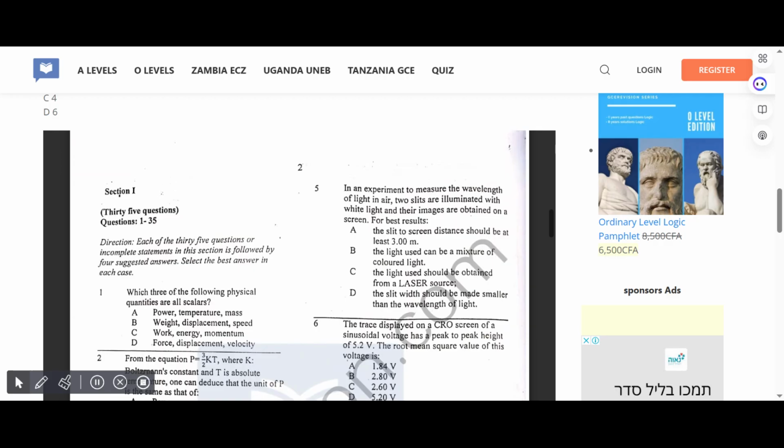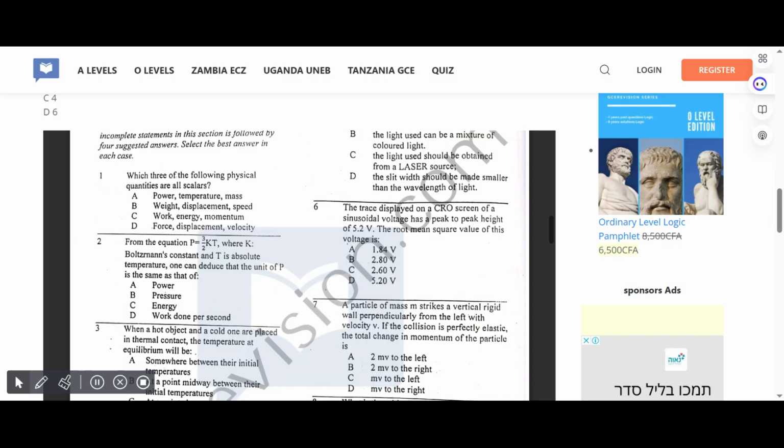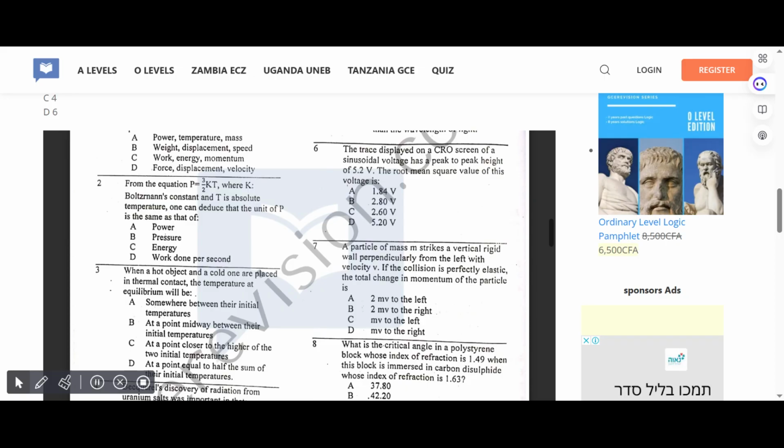In an experiment to measure the wavelength of light in air, two slits are illuminated with white light and their images are obtained on a screen. For best results, the correct answer for 5 is C, which is the light used should be obtained from a laser source. The trace displayed on the screen of a sinusoidal voltage has a peak-to-peak height of 5.2 volts. The root mean square value of this voltage is... Correct answer for 6 is A,